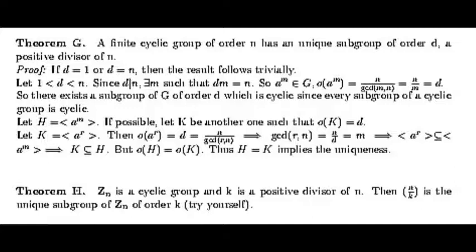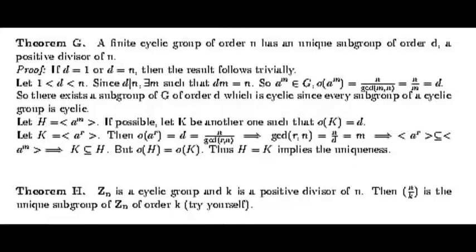Let us consider a subgroup H which is generated by a to the power m, and if possible let K be another one such that the order of K is d. Now let K be generated by a to the power r, then the order of a to the power r will be d, and d is the ratio of n and gcd of r and n, which implies that gcd of r and n equals n by d, which gives the value m.